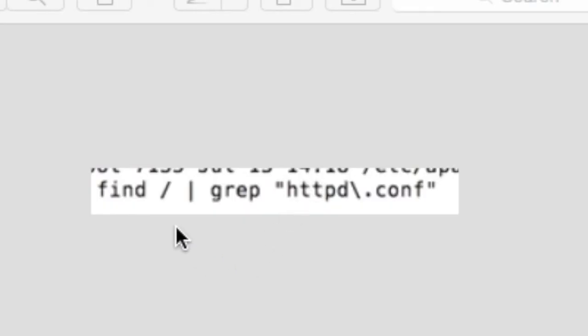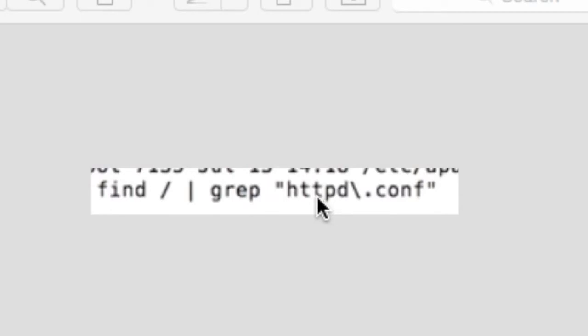Here's a unique case where we're doing something similar to what we were doing earlier, but this one involves the grep command. Use find, and the path is the root directory, so you're going to search the whole filing system. So you're going to output every file in the filing system, and then you're going to pipe it to grep, and then there's this expression.